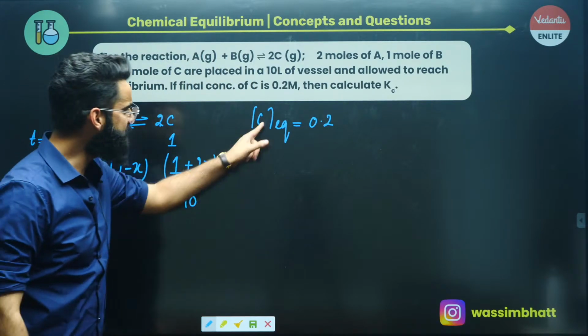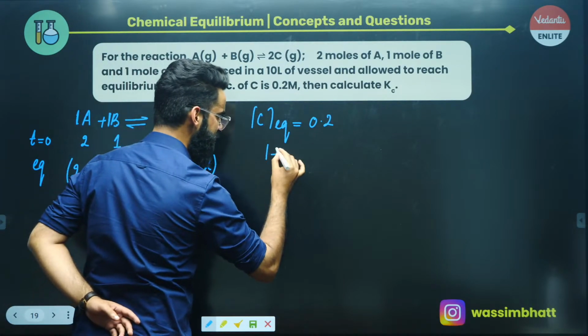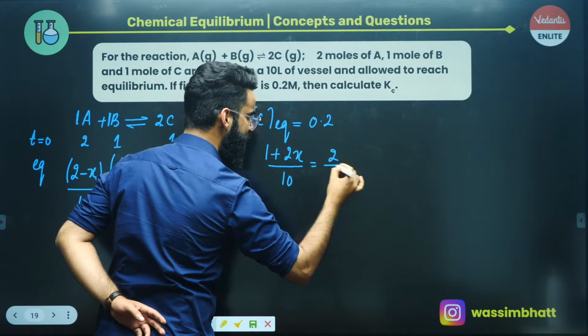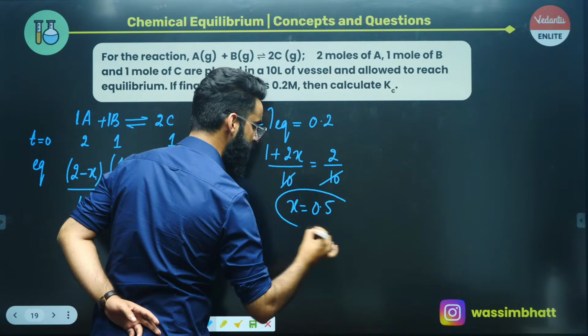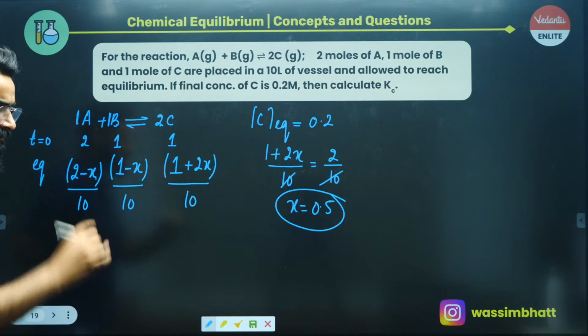Yes. Now what is the concentration of C at equilibrium? Just have a look. It's simply 1 plus 2x divided by 10. This value is equal to 0.2, which is 2 by 10. So 10 got cancelled. So x, when you solve over here, comes out to be 0.5. You got the value of x, right?